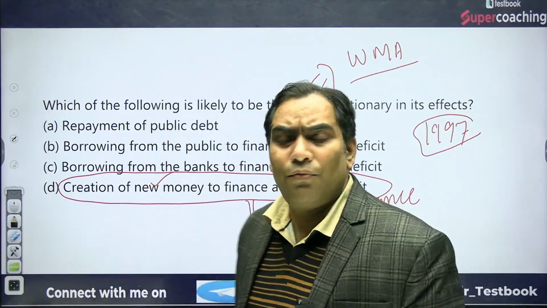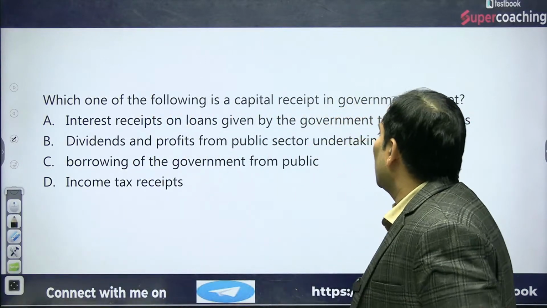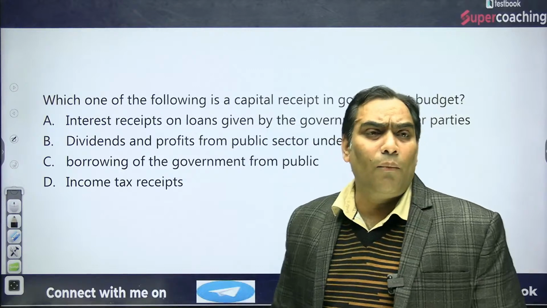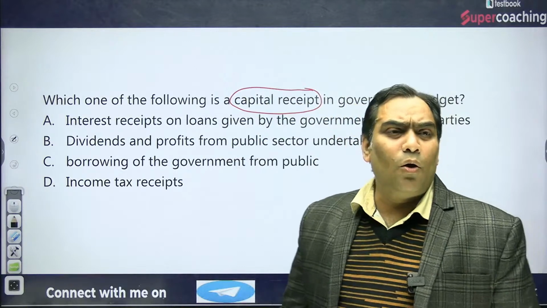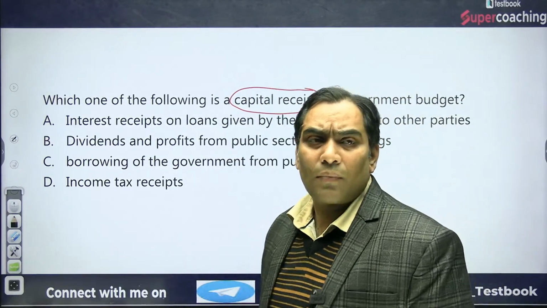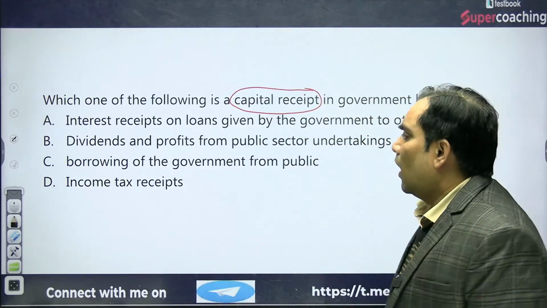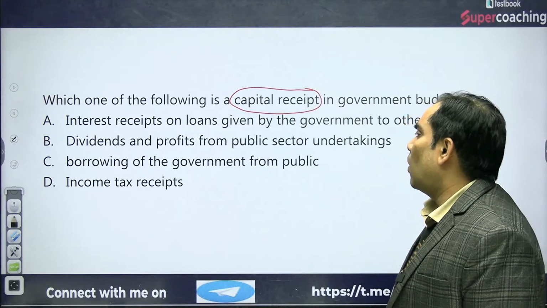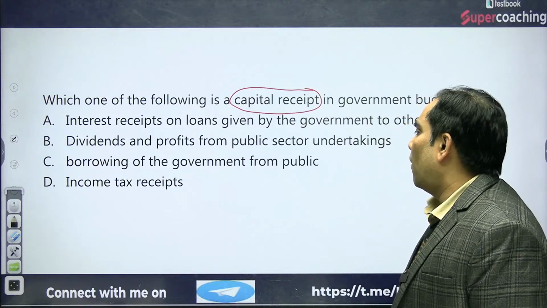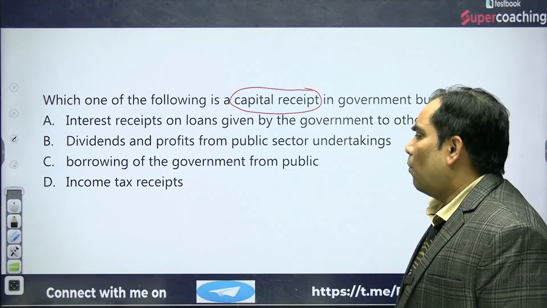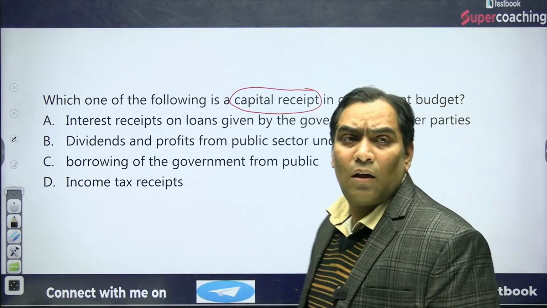Now we are going to proceed further and discuss the next question: which of the following is a capital receipt of the government budget? The keyword is capital receipts. Let me know the answer, dears. Which one of the following is a capital receipt in the government budget? The first option is interest receipts on loans given by the government to other parties. Second is dividend and profit from the public sector undertakings. C is borrowings of the government from the public. D is income tax receipts. So what is the right answer?